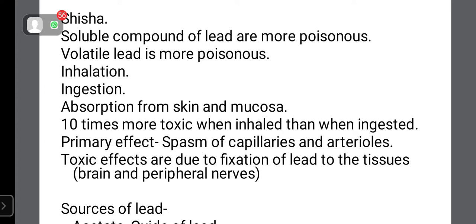There are some chemical preparations of lead which are volatile in nature, and it is poisonous by ingestion as well as inhalation. The soluble compounds, when ingested, are absorbed across the gastrointestinal tract mucosa and cause poisoning. As well as by inhalation: when the fumes of lead are inhaled, they are deadly poisonous.